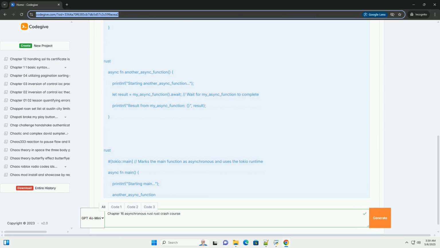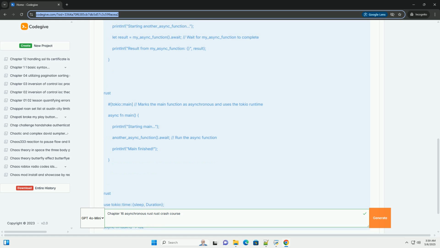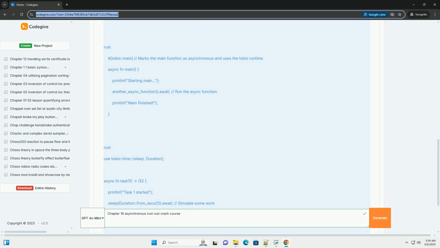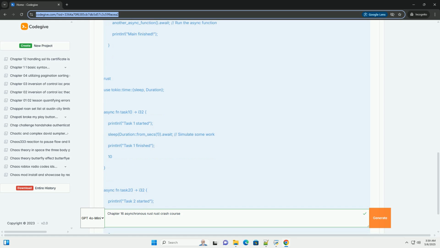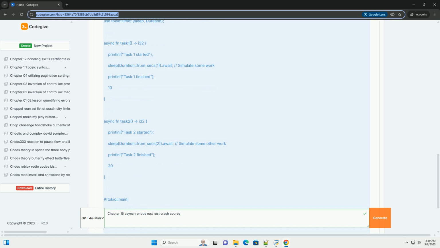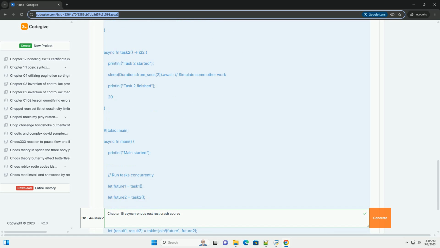Important notes: Rust crash course. The exact content and structure of a Rust crash course can vary. This tutorial will cover common topics found in async Rust tutorials. Dependencies: you'll need the Tokio crate for this tutorial. Add it to your Cargo.toml file.